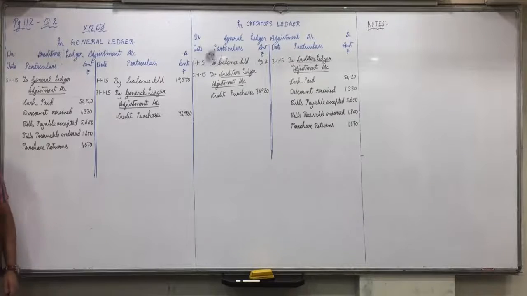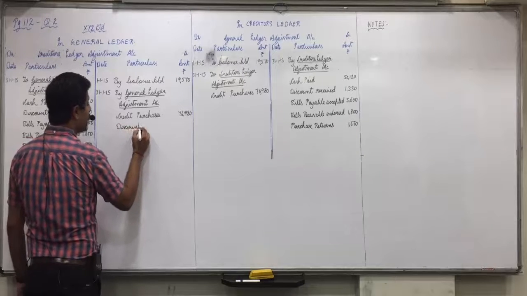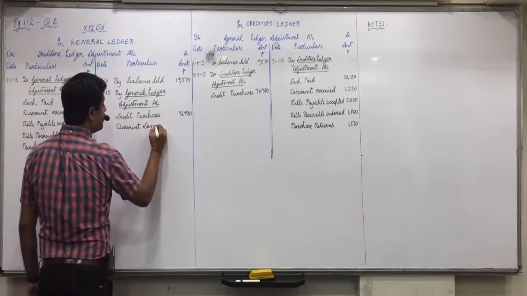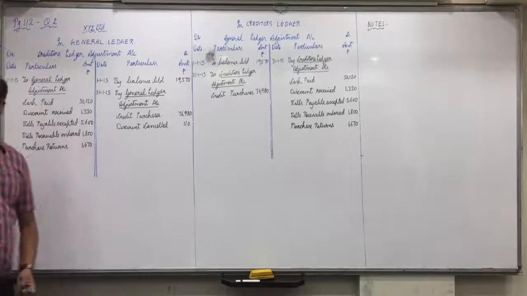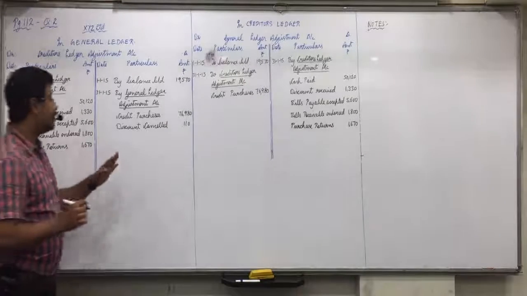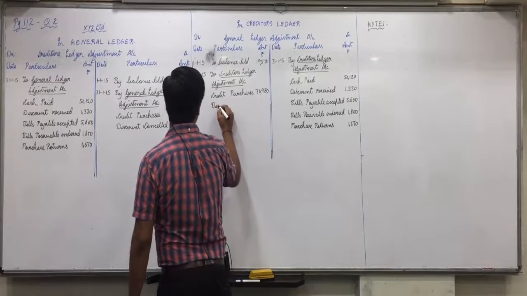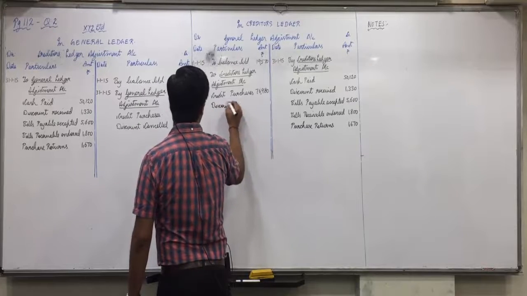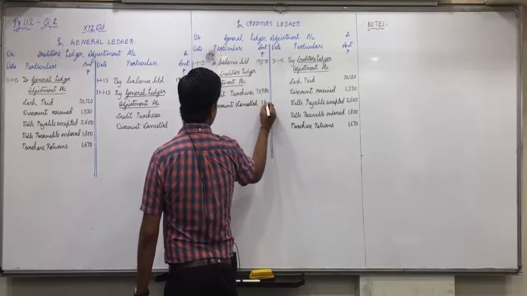To creditors means creditors on credit side. Discount cancelled 110. It happens many times. You return back the goods, the discount will get cancelled. Then in creditors account, credit side, and discount account debit, so general ledger adjustment account debit side, discount cancelled 110.